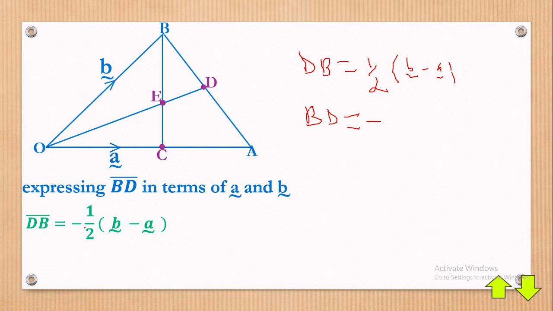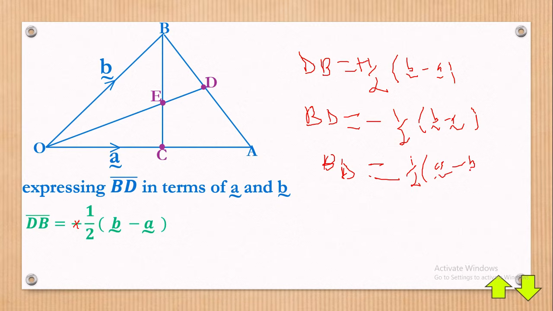Remember, it was DB and it was a positive. So when you start with B, then later D, you must attach a negative there. So it will be a half brackets B minus A with the negative. And now when you apply in there, our BD will finally become a half vector A minus B, because the negative applied with B gives us negative B, and the negative applied with the negative A gives us a positive.